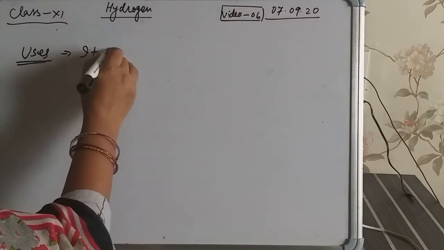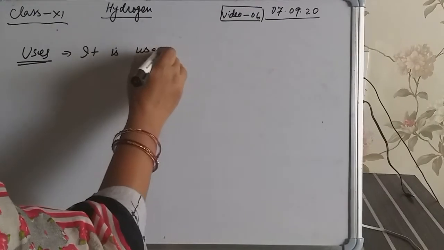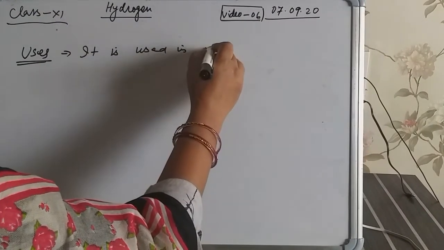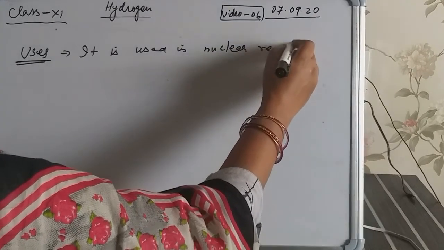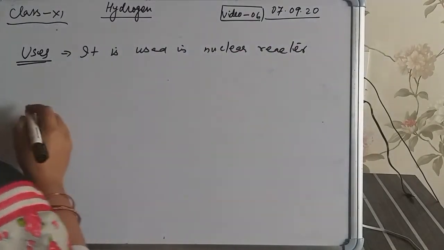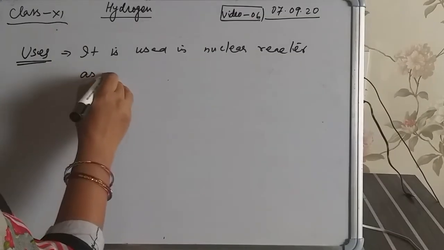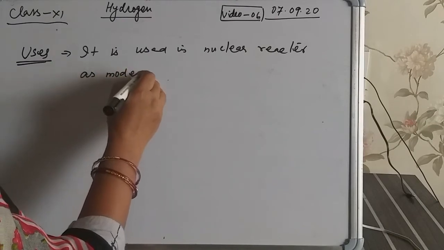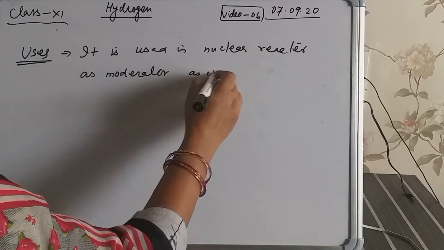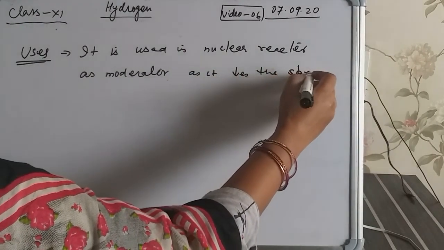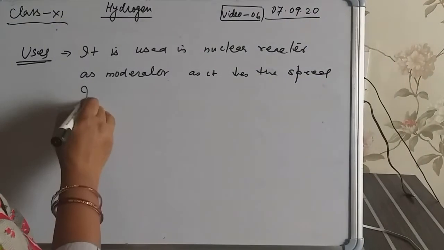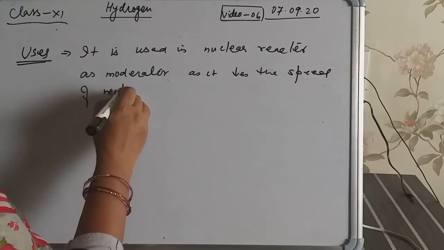It is used in nuclear reactors as a moderator, as it decreases the speed of neutrons.